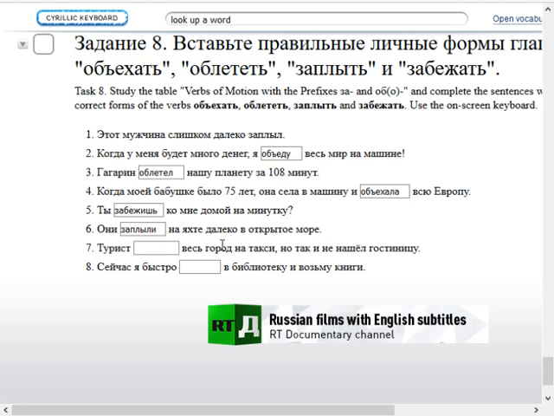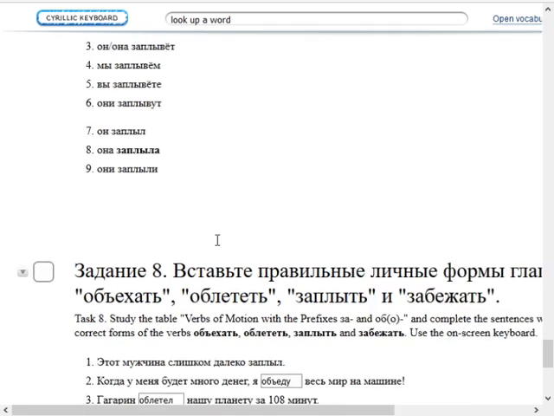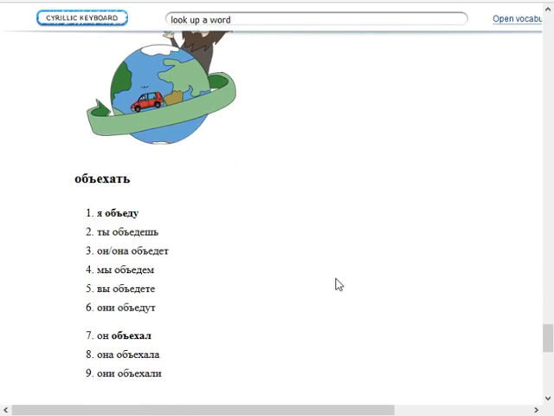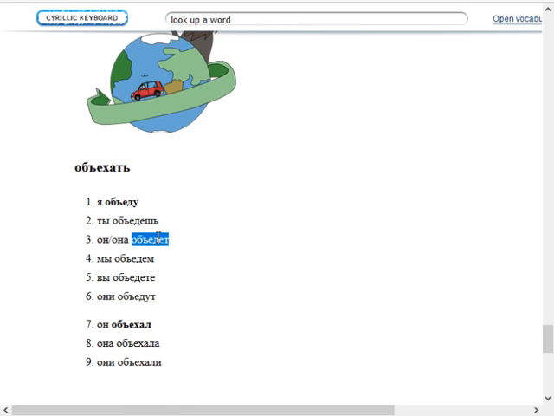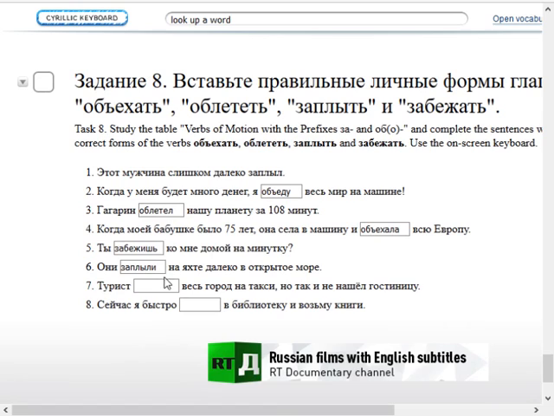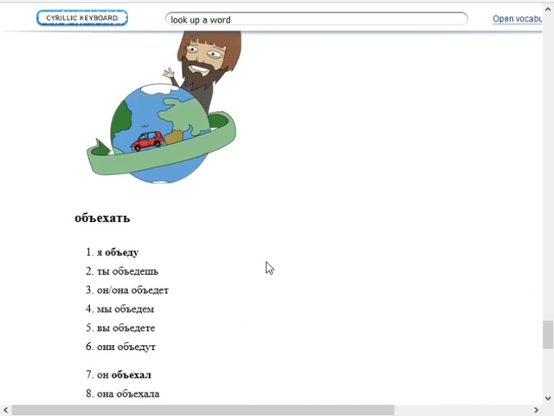Турист something весь город на такси. Okay, so the tourist drove around the city in a taxi. So the tourist is a single person, third person singular. Нашёл here indicates that it's past tense.